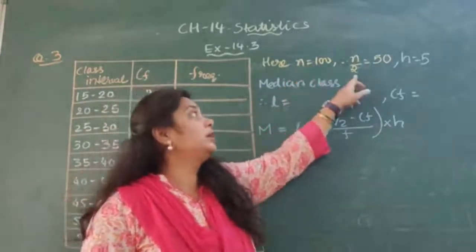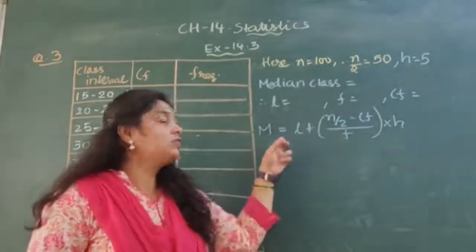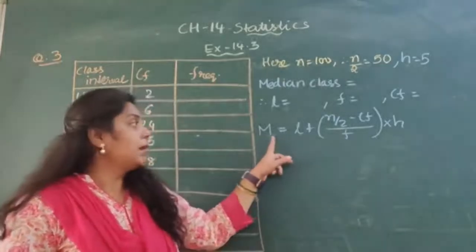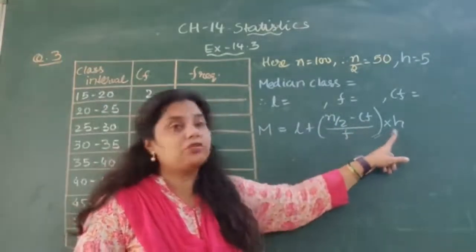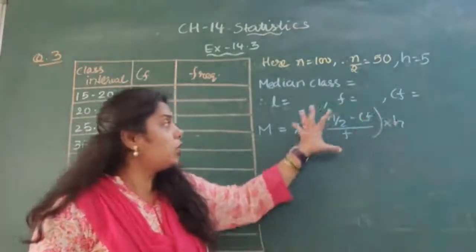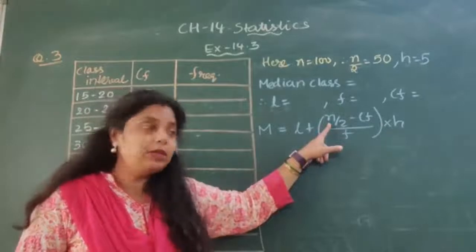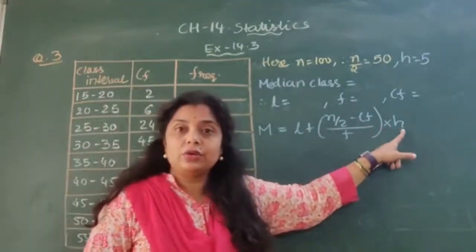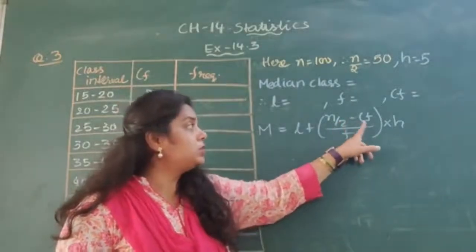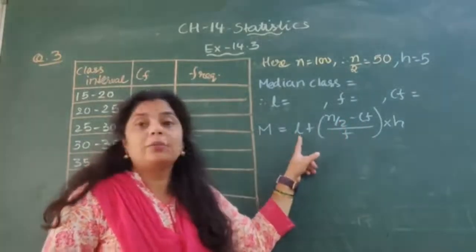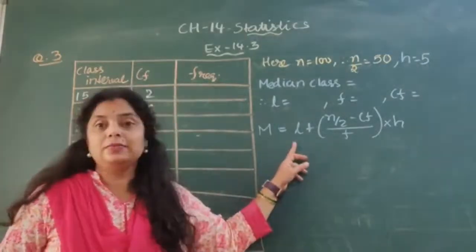If n is equal to 100, then n by 2 is equal to 50. And this is the formula to find the median: M is equal to l plus (n by 2 minus Cf) by f, into h. Out of these terms, we have n by 2, which is 50, and h, which is 5. Then we have to find Cf, f and l by finding the median class. What is l?